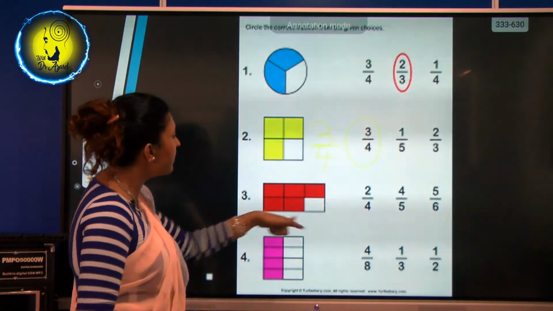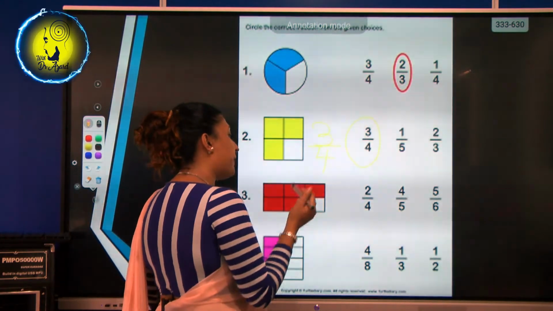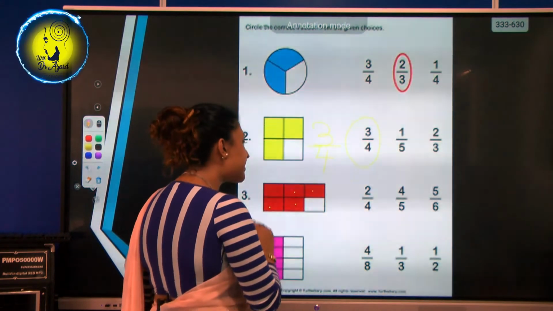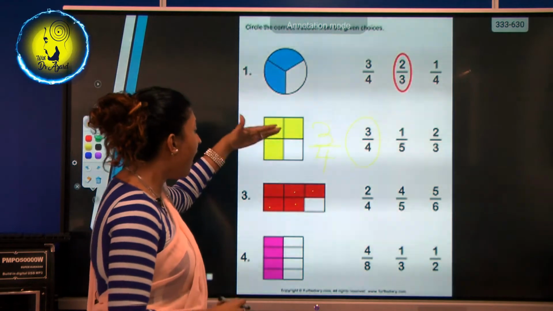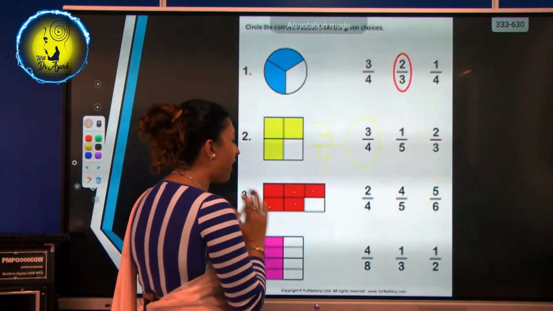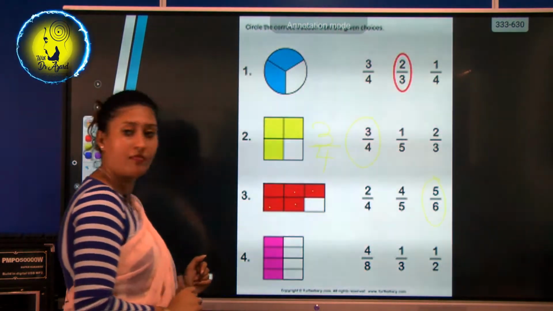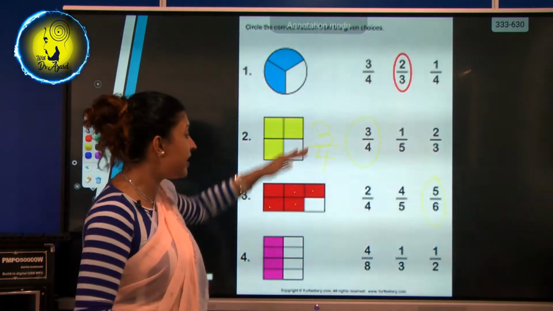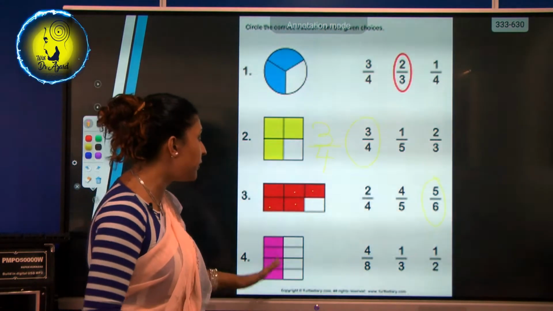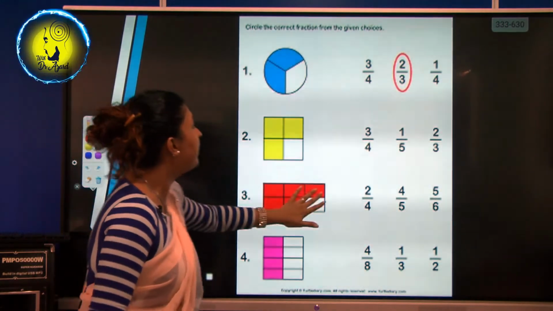Okay. Now let's do this one. Now there are how many pieces? There are 1, 2, 3, 4, 5, 6. There are 6 pieces. And then out of that, how many have been colored? Out of that, 5 have been colored. So 5 over 6. This one you have to do, okay? Teacher taught you all this. Now this one and this one teacher taught you. So Putha, you have to do the last one, okay? Right, now let's go to the other one.